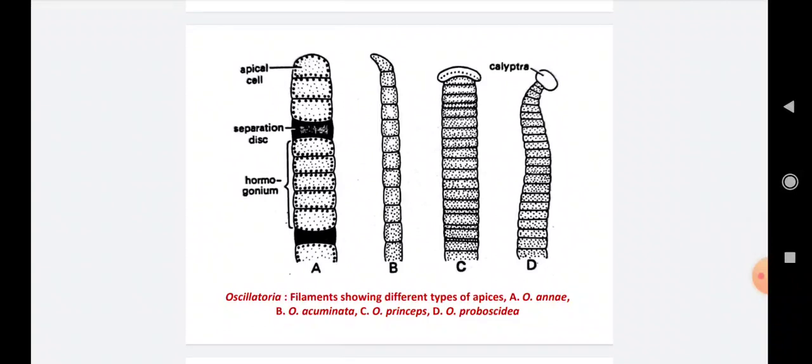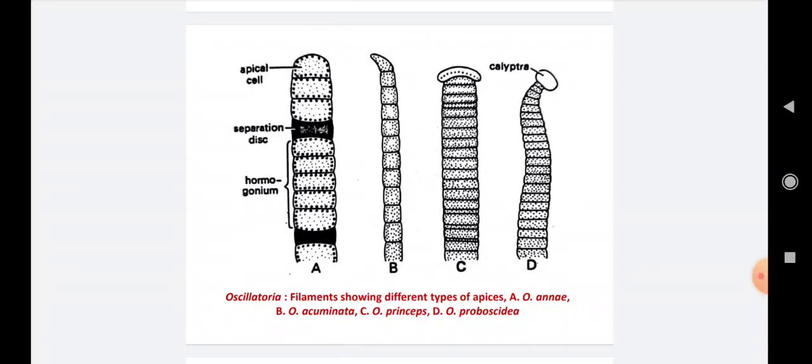Now this diagram gives us an idea about the structure of the Oscillatoria filament or trichome. You see diagrams A, B, C, D. The apical cells of the filaments show variation in their structure. All cells are similar in structure, and the breadth of the cells is larger than the height of the cell. In between some vegetative cells, the separation disc is present.